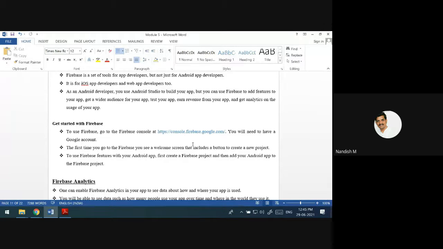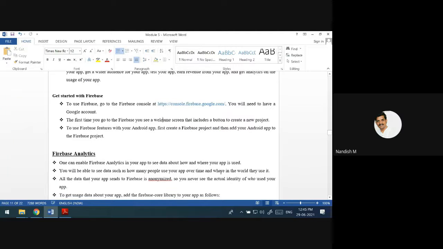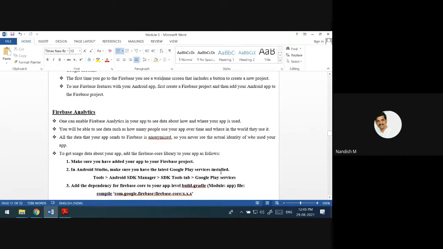There are so many other features you get if you start using Firebase. What analytics are you going to get from Firebase? You can see where exactly your app is being used, the location, and how your app is being used.